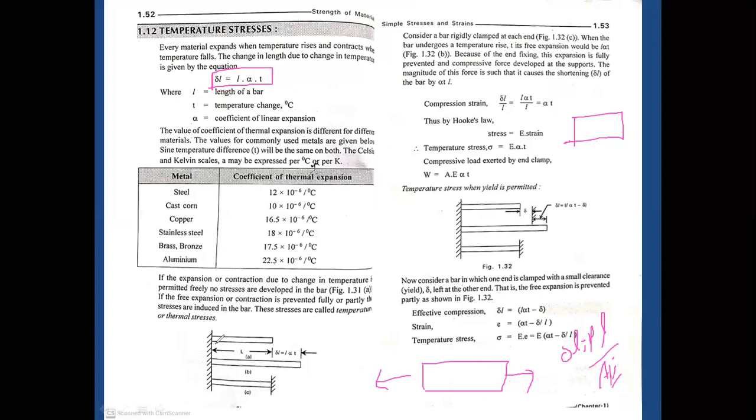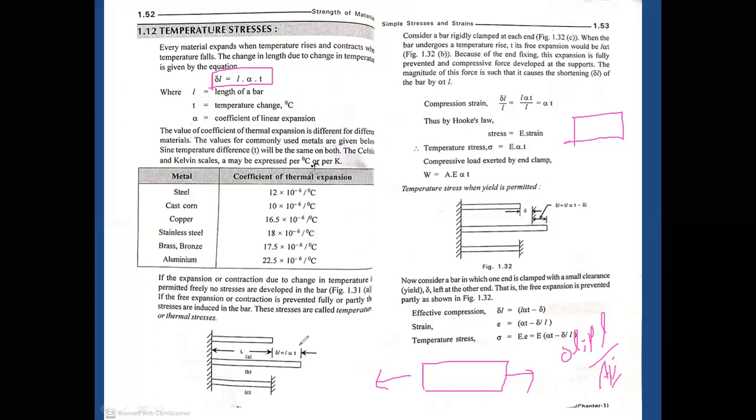Suppose we have a bar having a length of L, and whenever it is exposed to temperature, it has the ability to expand its dimensions. If there is no restraint for this elongation, there will be no stresses induced within the body. The stresses are induced within the body only when some obstruction is there for the elongation.